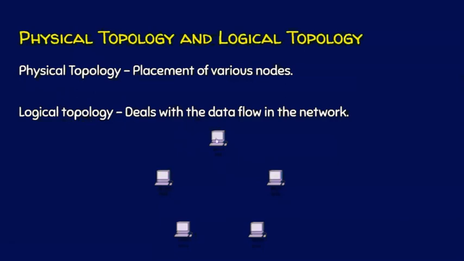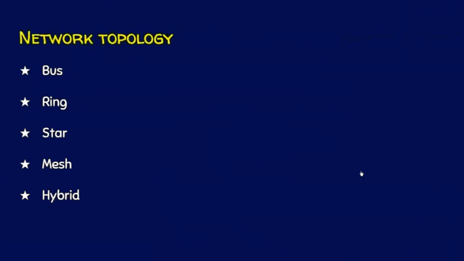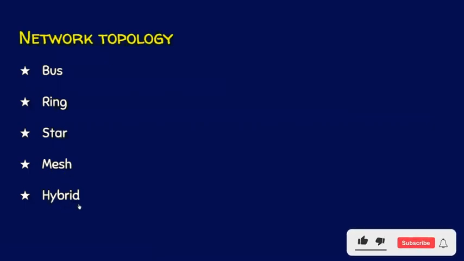Logical topology means how the data is going to flow from this node to this node. This node may be in the ground floor, this node may be in the first floor. How I am going to deal with the data flow in the network, that is viewed as the logical topology. Simply, topology means the arrangement of nodes in such a way that we have to make communication among all the nodes. We will see what are the various topologies: bus, ring, star, mesh and hybrid. We will see one by one in detail.